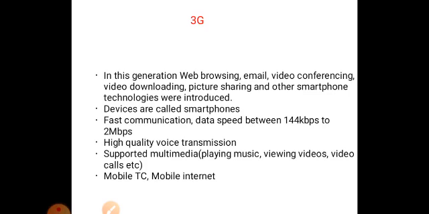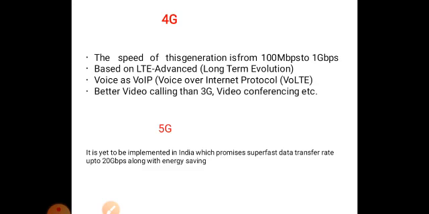So this is 3G, the third generation. Fourth generation: the speed is from 100 Mbps to 1 Gbps. Voice transmission uses the protocol called Voice over Internet Protocol.